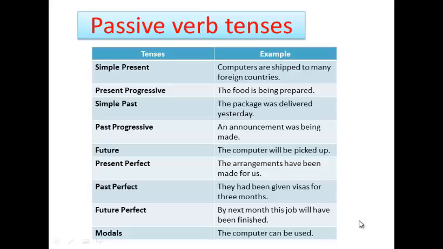And these are examples of passive verb tense using many kinds of tenses. Simple present: computers are shipped to many foreign countries. Present progressive: the food is being prepared. Simple past: the package was delivered yesterday. Past progressive: an announcement was being made. Future: the computer will be picked up. Present perfect: the arrangements have been made for us. Past perfect: they had been given visas for 3 months. Future perfect: by next month, the job will have been finished. Modals: the computer can be used.